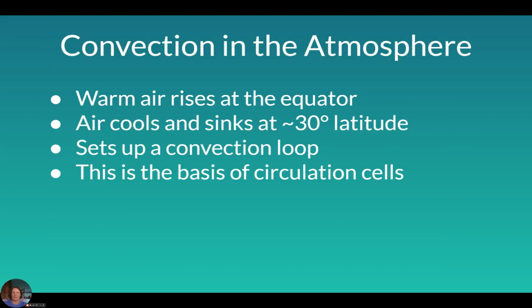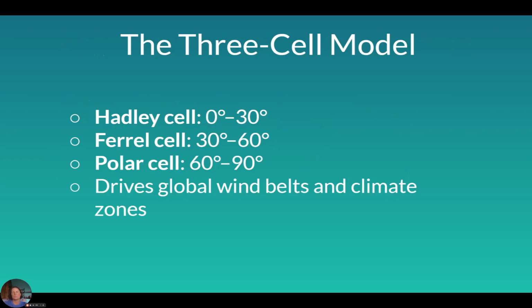So convection cells in the atmosphere. Warm air rises at the equator, which I think makes sense to everybody. The air cools and begins to sink at around 30 degrees latitude. We'll look at a picture of this in a second. And that's what starts to set up a convection loop. And that's the basis for all these convection cells or circulation cells that we're going to talk about today.